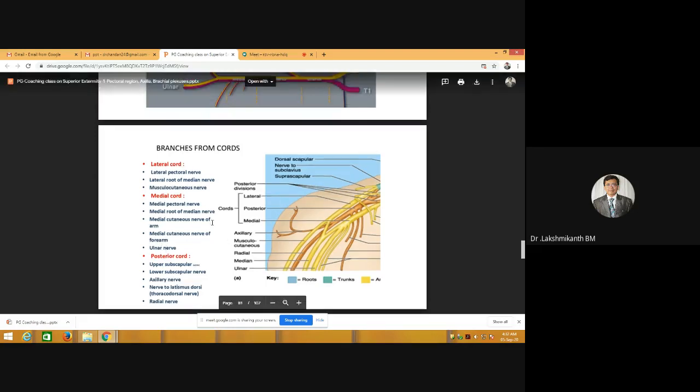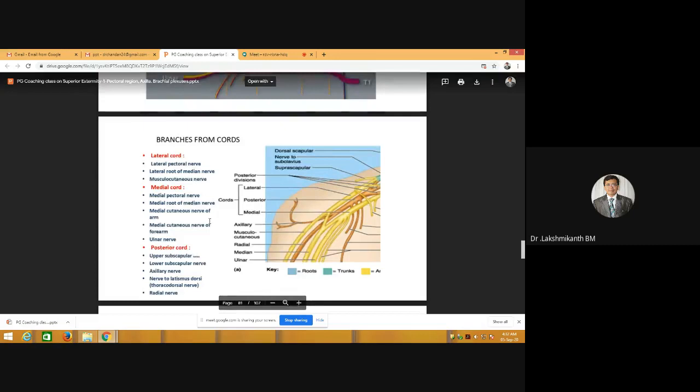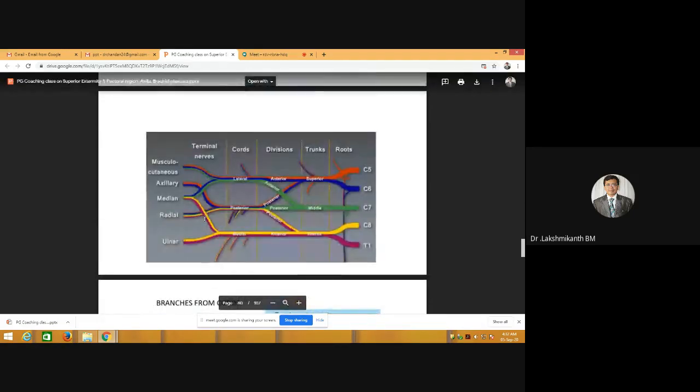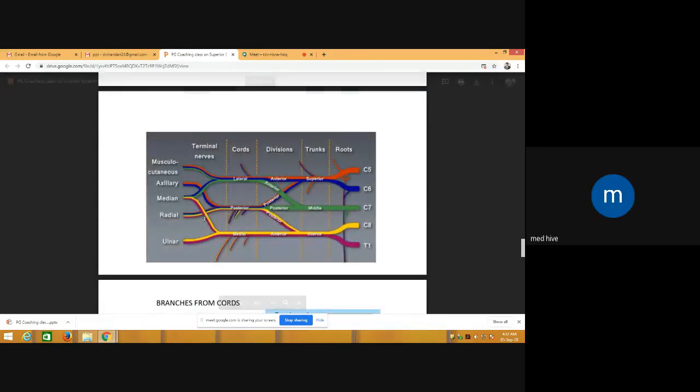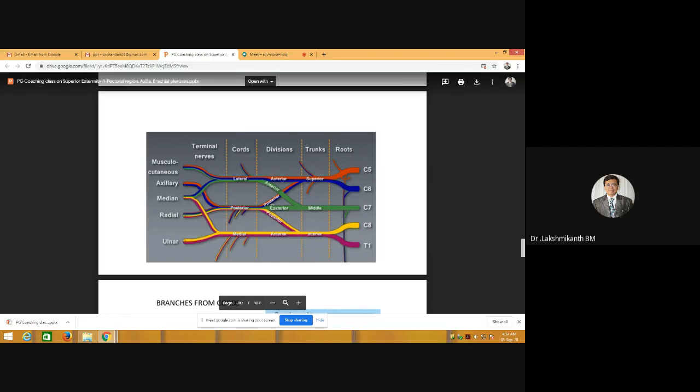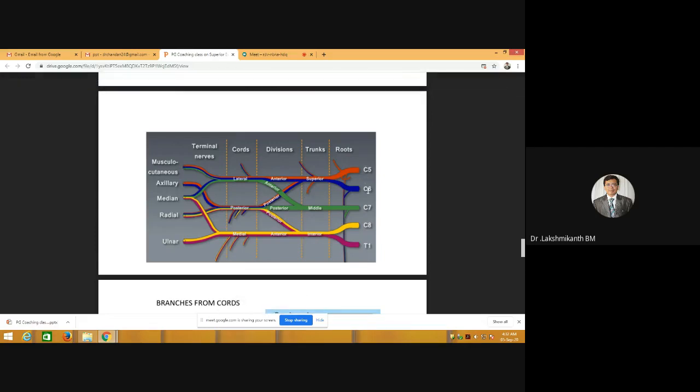So all of these should have what root value? C8 and T1. Yeah, simple. So anything in these branches, if they ask, the root value will be from C8 and T1. Okay, fine. So next we will see the posterior cord. Posterior cord can have root value from C5, C6, C7, C8 and T1.